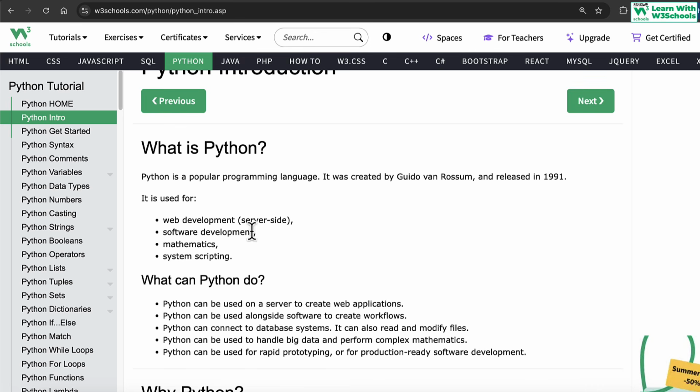Well, Python can be used for web development. Python can be used for software development. It can be used for mathematics, analysis, AI, data analytics, anything that you want to do nowadays with the system in the computers. Python is there for you. For every automation, for every data analysis, Python is there. So these are just a few things listed here, but again, the list can go on forever.